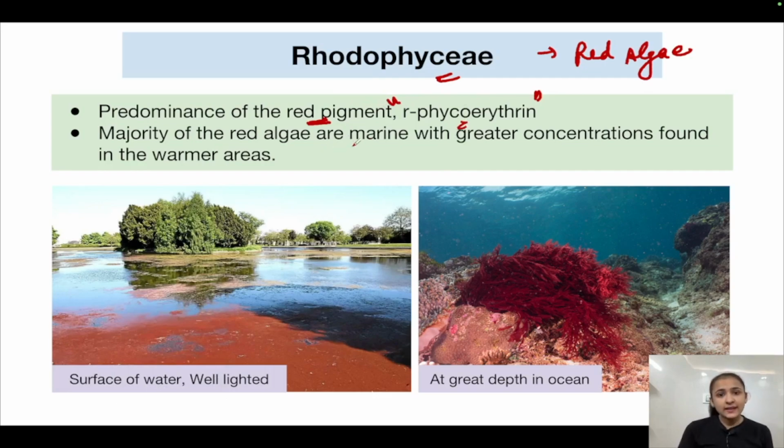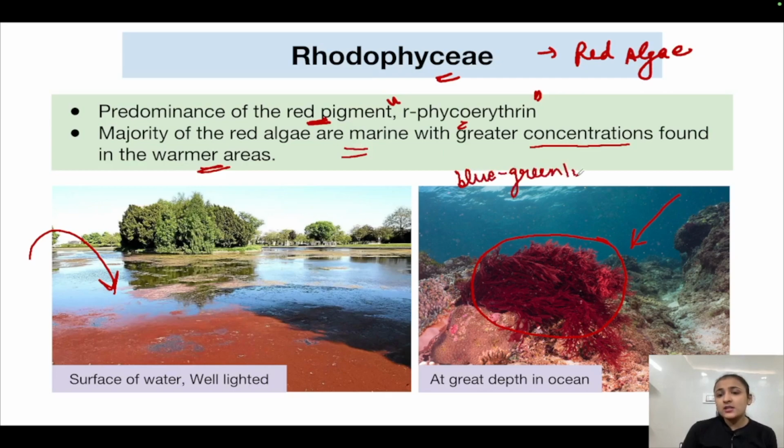The majority of red algae are also marine, as already told, with greater concentrations found in the warmer areas. Where the temperatures are warmer, they are mostly found in those areas. As you can see here, they can be present either at the surface of water in well lighted areas, or at great depths in the oceans where very little light penetrates. At great depths in ocean, only the blue-green part of the sunlight spectrum penetrates.